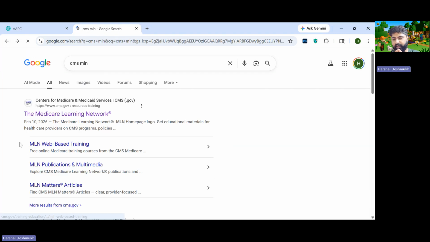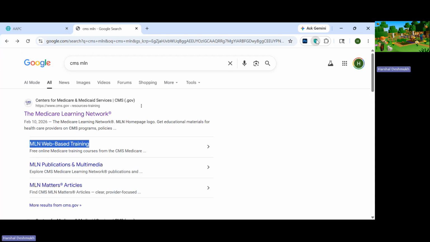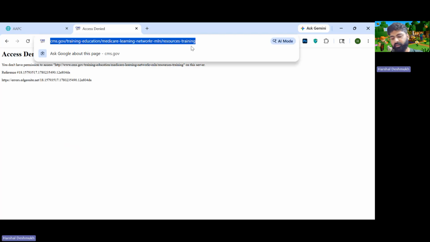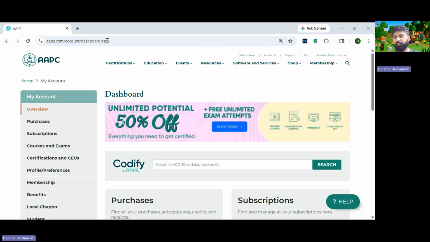Anyways, I still have to tell you guys, you can see MLN web-based training here as well. Go and give it a try. Even this one doesn't open. Wow. Let me check if my VPN is actually working now. It is actually working. Should be opening by now. All right, I'll try to open this in a different browser. I'll suggest you guys also open it in a different browser. Let me try it in a different browser, and I'll let you know once it opens. I'll share it on the screen as well.